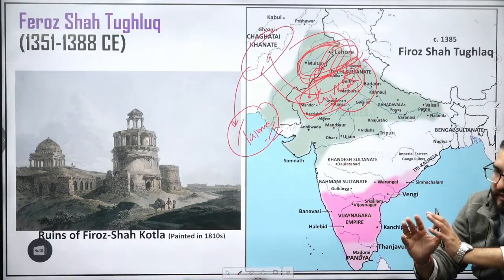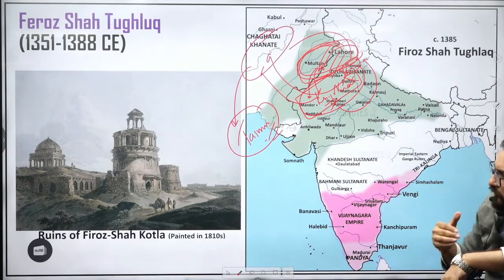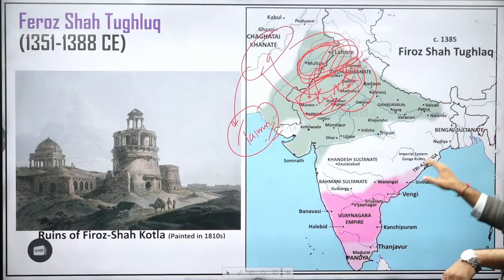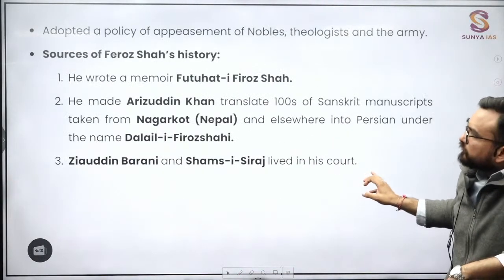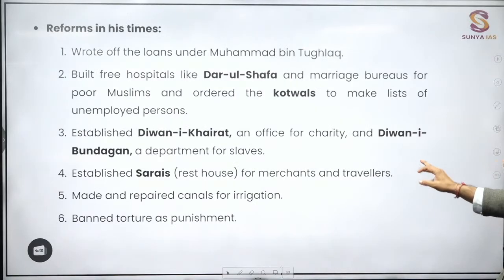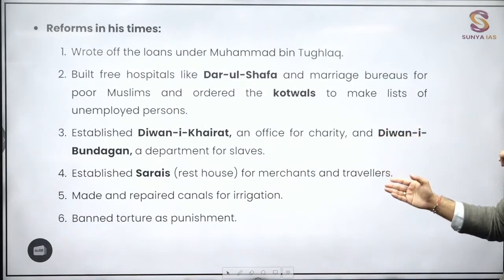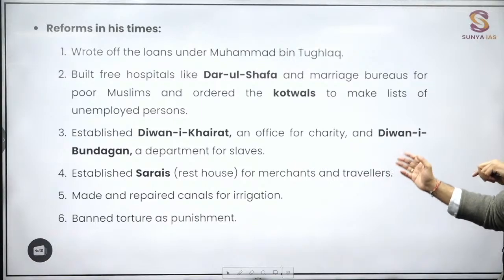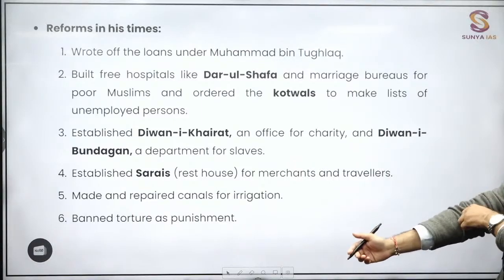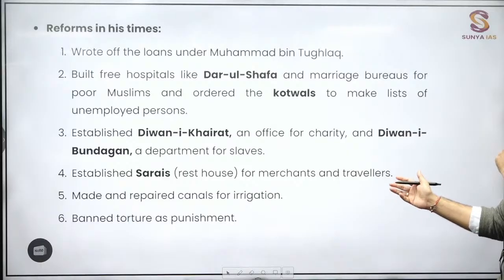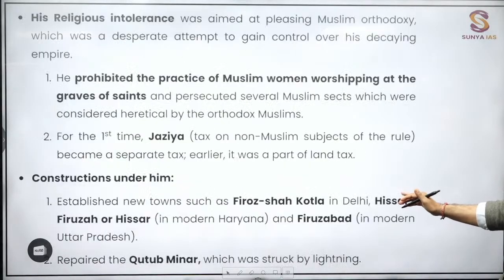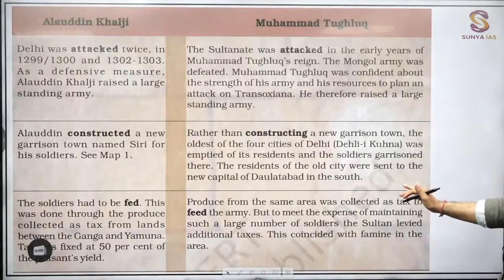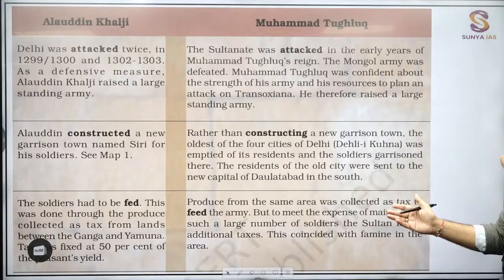Again, the Sayyid is a smaller dynasty. Only the names and last rulers will be important from here, guys. He will be building many departments also, guys, like Diwan-e Khairat, Diwan-e Bandagan, the department of slaves, which will be introduced by whom? Firoz Shah Tughlaq, right? Jizya and so on he will be implementing again. This is one snippet you will be seeing in the NCERT map, 7th class NCERT. This you all must read, easy to understand information.